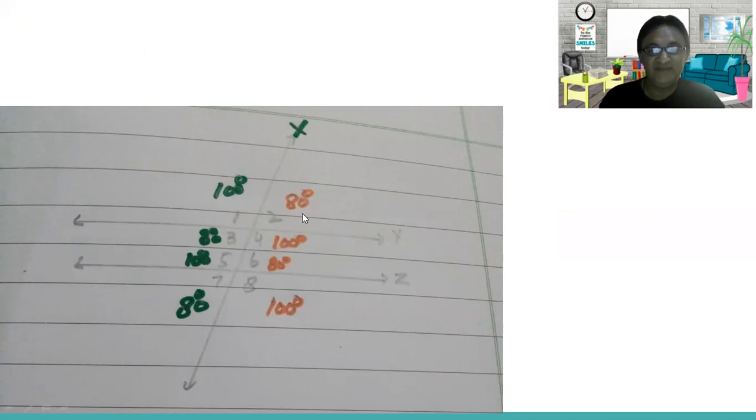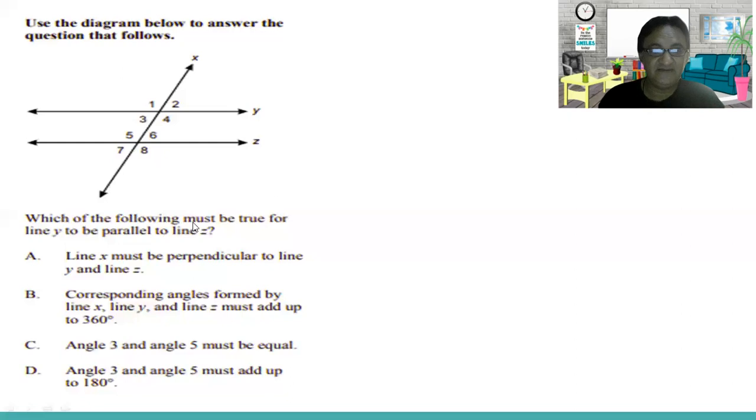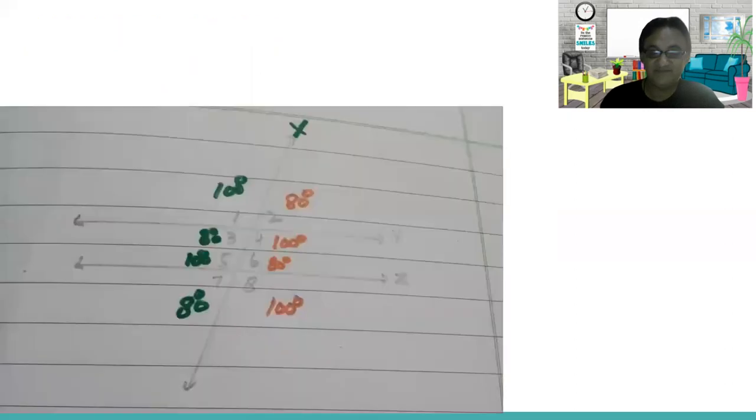Now, one thing is clear, we don't have the 90 angle, so that means no perpendicular. We don't have the corresponding angles formed by line X adding up to 360.